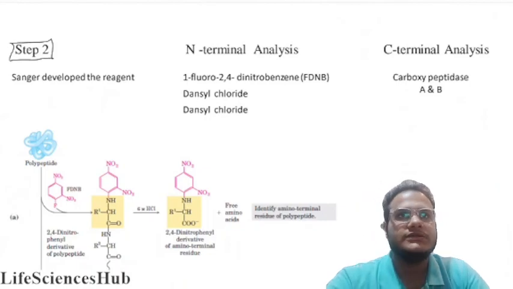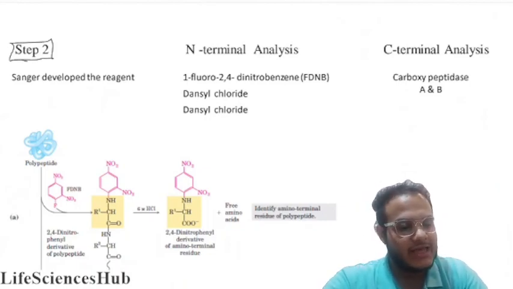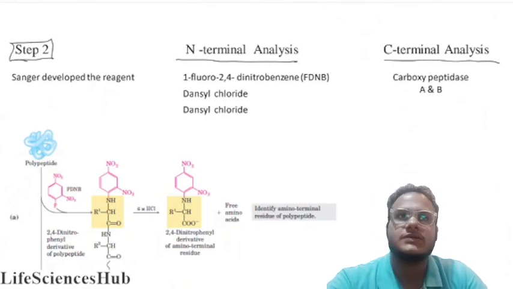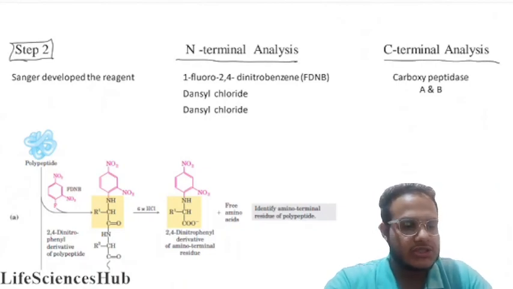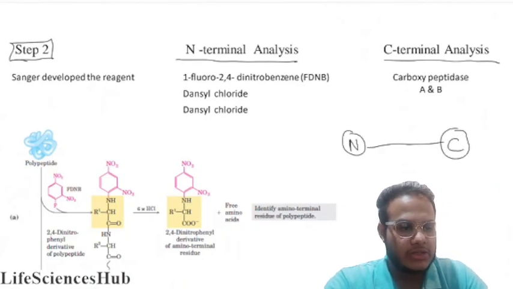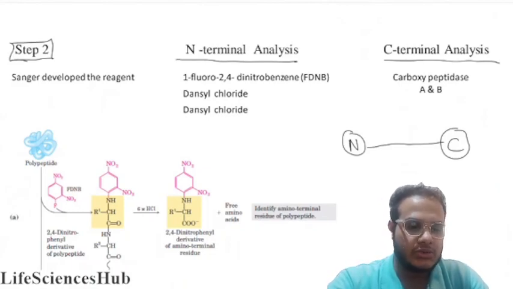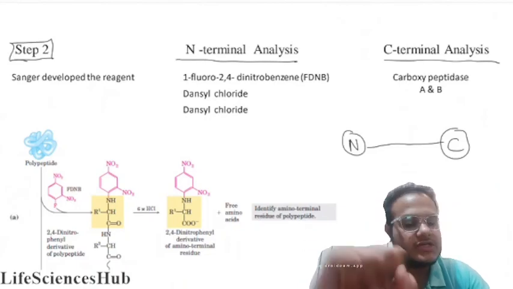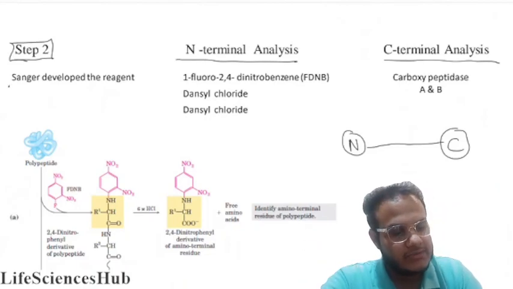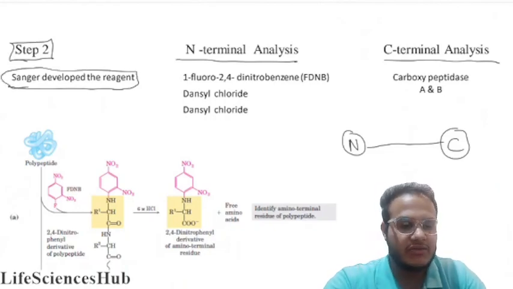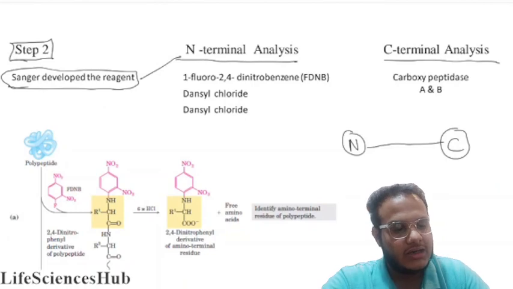The second step is N-terminal and C-terminal analysis. We need to know which amino acid is on the N-terminal and which is on the C-terminal. We can know this by N-terminal and C-terminal amino acid analysis. Sanger was the first person who developed a reagent for the N-terminal amino acid.